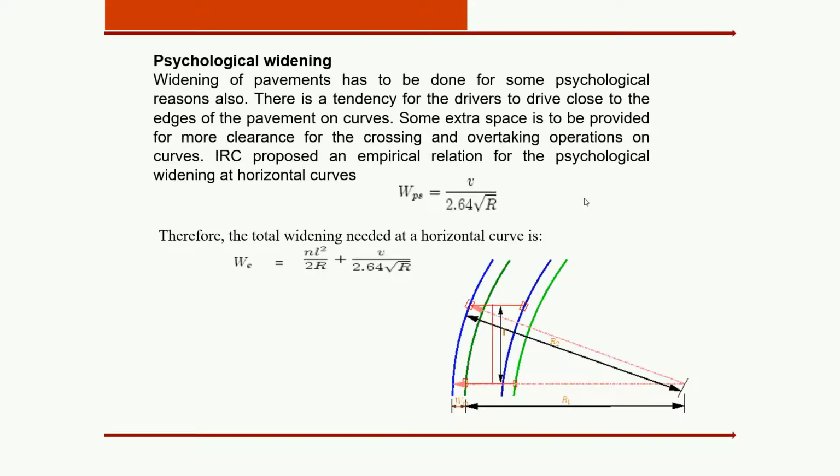The next point is the psychological widening. If you want to calculate the total widening which is needed for the horizontal curve, you can use this mathematical formula. We is equal to nl square divided by 2r plus V divided by 2.64 under root of r. So this formula is proposed by the IRC, and by using this formula we can calculate the total widening of the road.